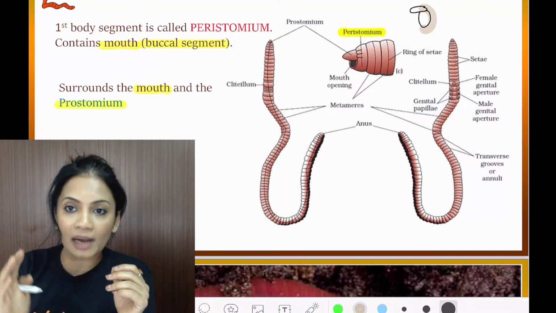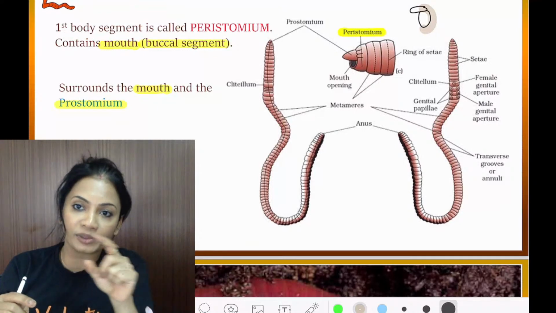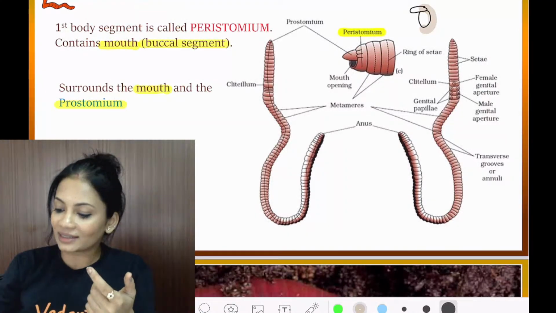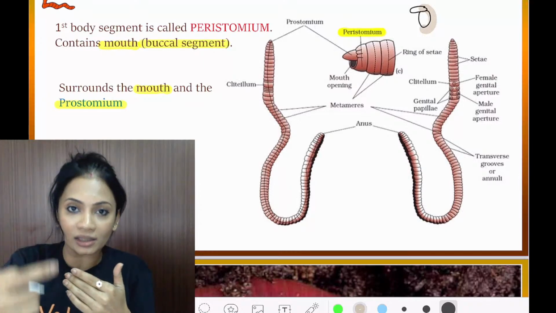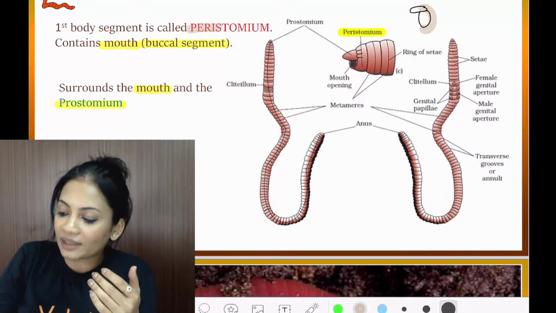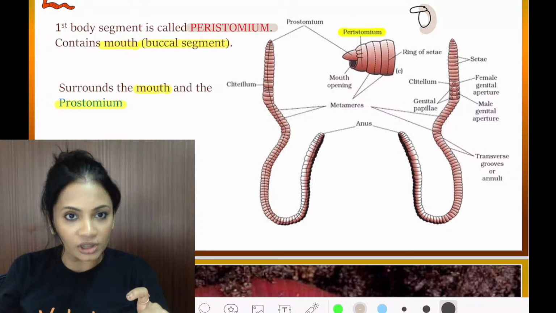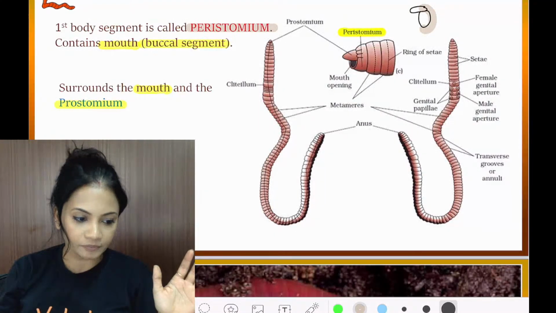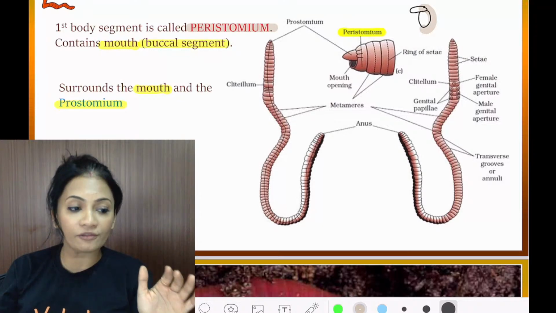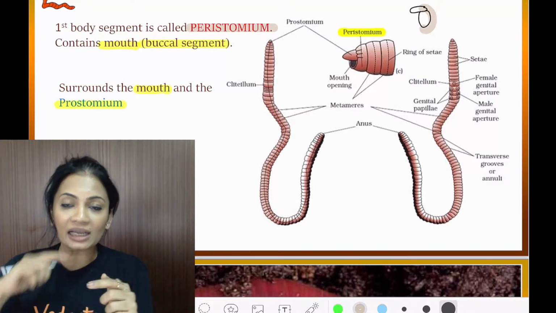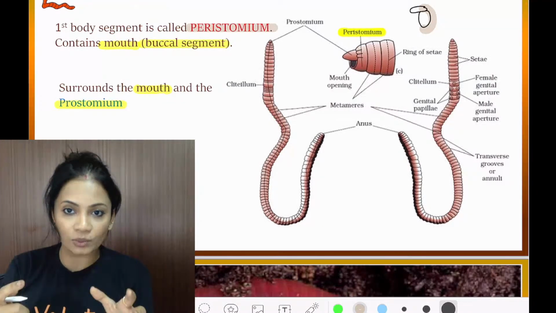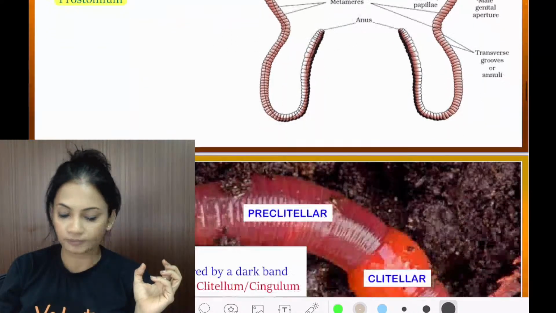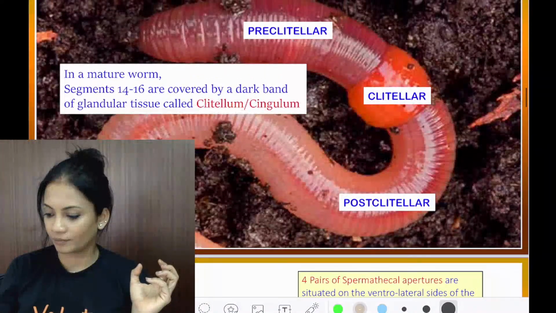It is covering the mouth and the prostomium also, so it is found all around the mouth. Since it is found all around the mouth, we call it the peristomium, because peri means all around. Is this clear, everyone? Peri means all around. That's why it is around the mouth.